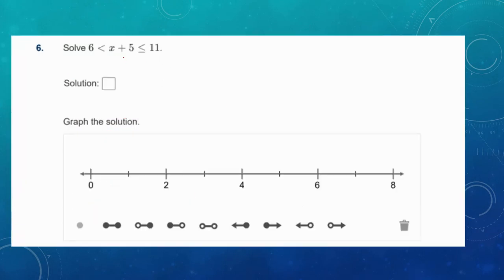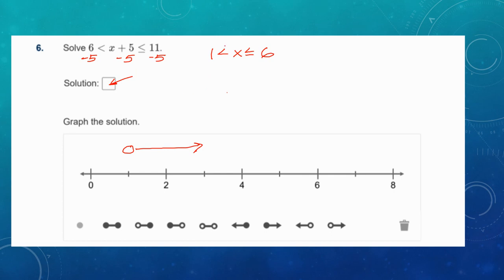Okay, problem 6. Here's a more straightforward one. Remember, our trick for this is if we're going to subtract 5 to isolate our x, we need to subtract 5 on both sides. I get 1 less than x, which is less than or equal to 6. And that's what we would put in our solution box here. Now we need to graph that. That would be an open dot at 1 with an arrow to the right because x is bigger than it.